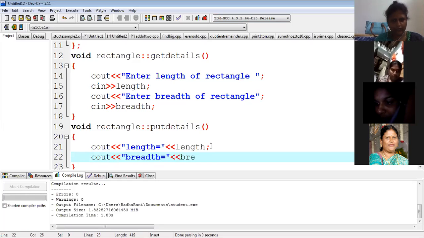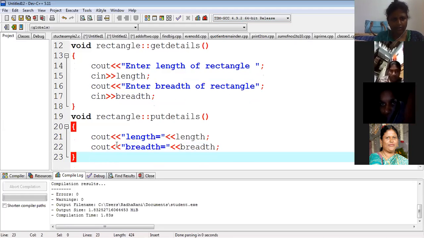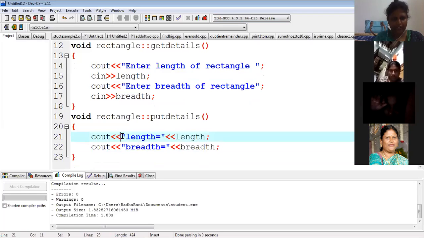What is the meaning of this statement? Within the quotations, whatever is there will be displayed the same way, like length is equal to. But for this length, it will display whatever value you have given.